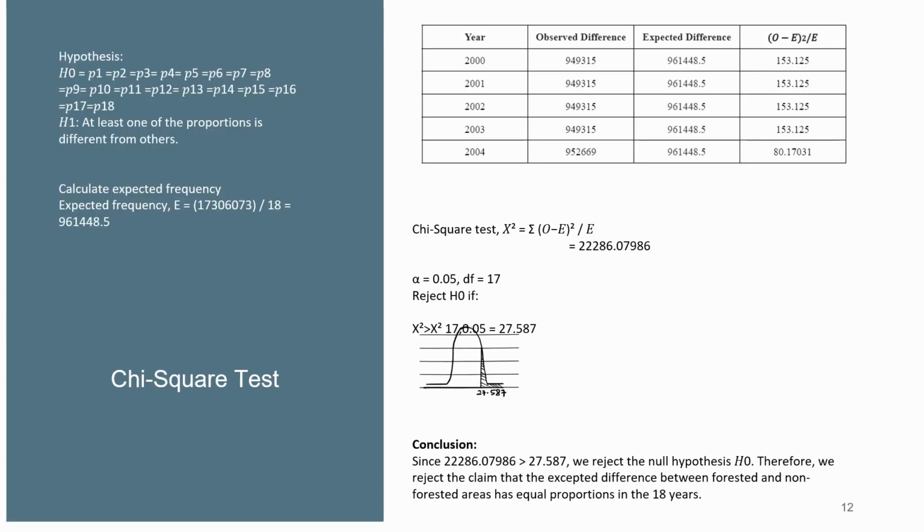And then chi-square. For chi-square, I will find the observed difference and expected difference between forest and non-forest. Before that, I will identify the expected frequency between the years, and from this chi-square test, we can see that we can reject the null hypothesis. We reject the claim that the expected difference value between forest and non-forest areas are in equal proportion in 18 years.